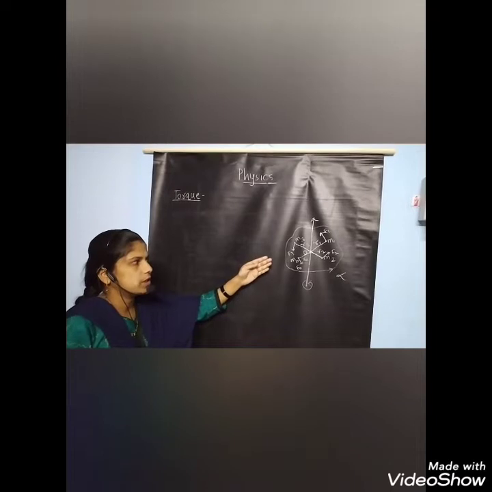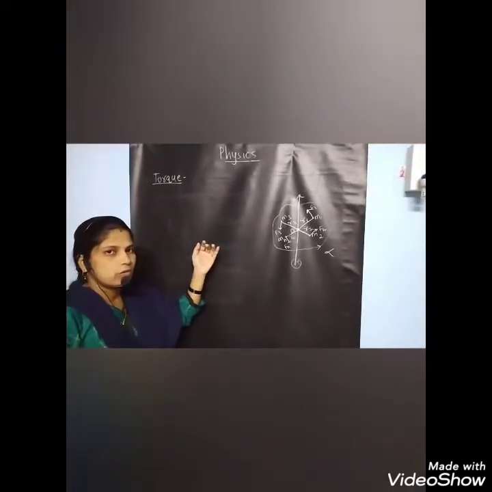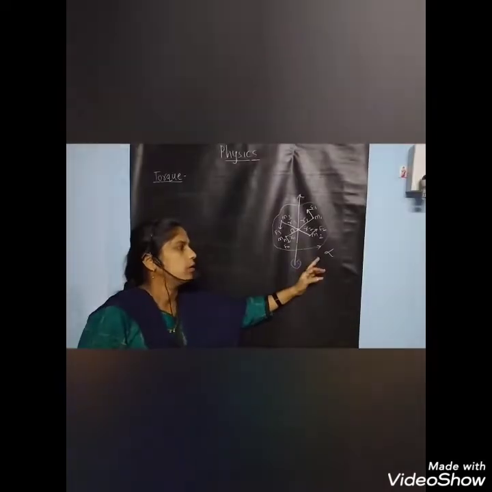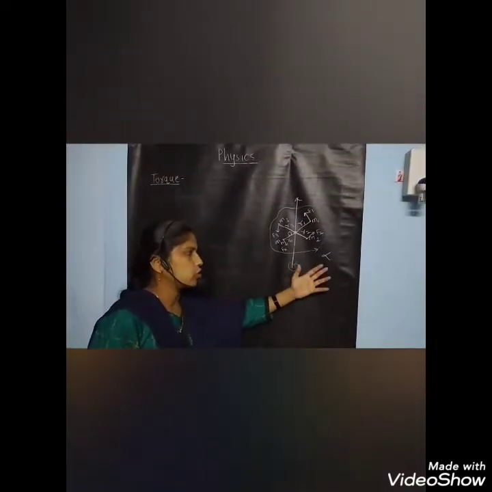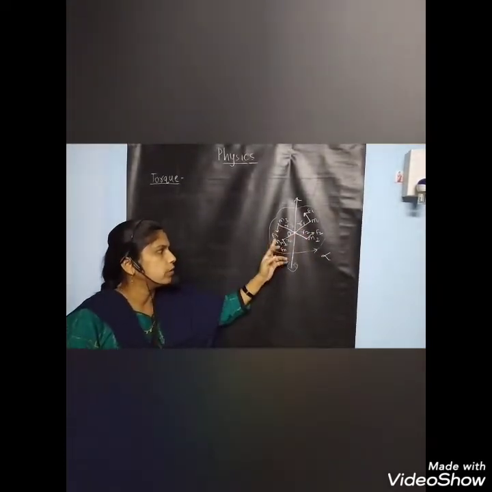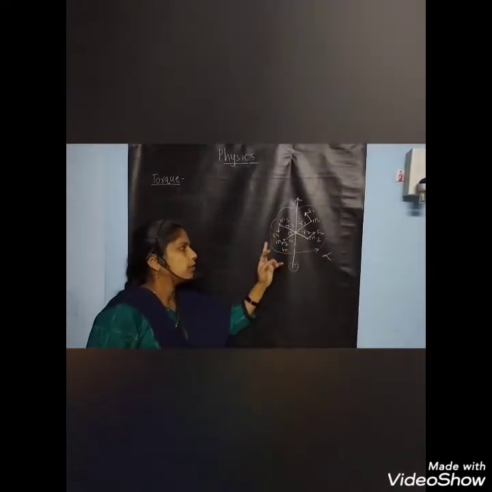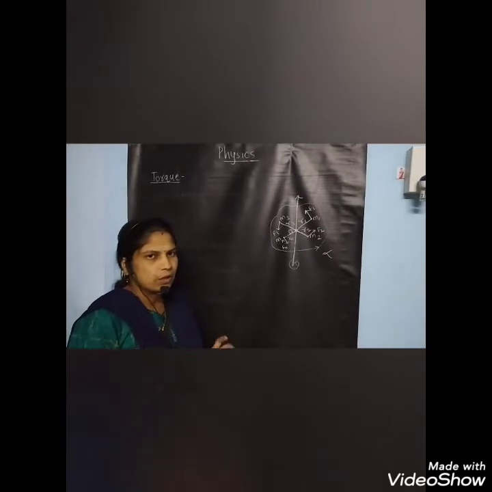Consider a rigid body which consists of a number of particles moving about the axis of rotation with constant angular acceleration. The forces acting on particles M1, M2, M3 and Mn are F1, F2, F3 and Fn respectively.